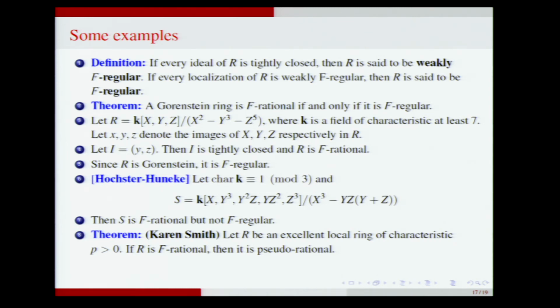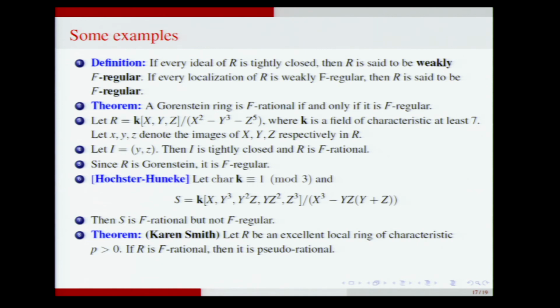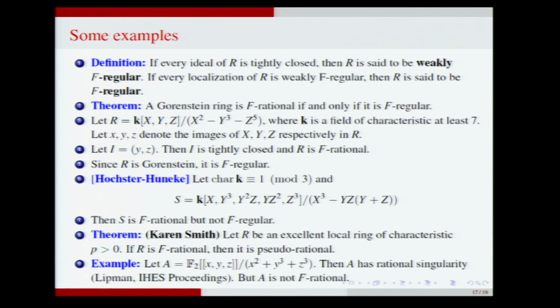If you have an excellent local ring of positive characteristic, if it is F-rational, it is pseudo-rational in the sense of Lipman and Teissier. The pseudo-rationality is defined irrespective of characteristic. It's a generalization of rational singularities when you don't know whether the resolution of singularities exists. Okay. If the resolution of singularities exists, pseudo-rationality is the same as rational singularity. So F-rational rings, excellent F-rational rings are pseudo-rational. The converse is not true. Here is an example of Lipman.